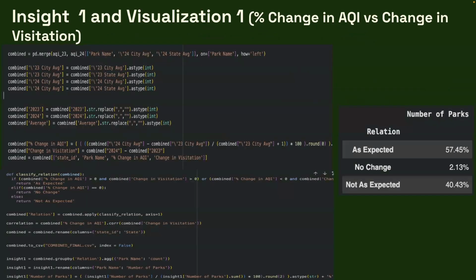This is our code. As you can see, on the right is the output, which shows what we found on the previous slide. But just to run through the code really quick, we had to convert a lot of this to integers so we could perform the math. So we also did percent change, as you can see in the middle, and then subtracted the visitation for the change. And then we marked all these using a helper function as either as expected or not as expected. And then finally, just to get the percentages, we accumulated the count, divided by the total number of relations, and got the percentages.